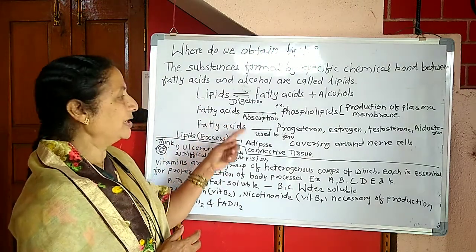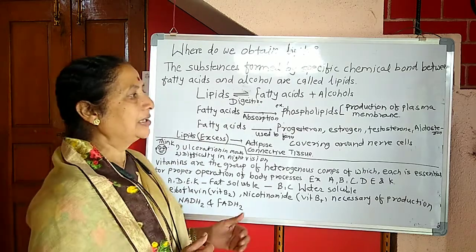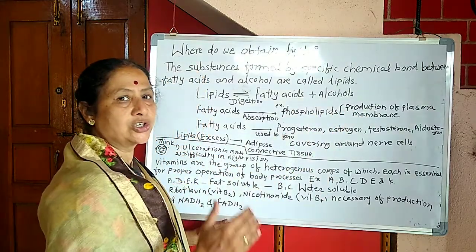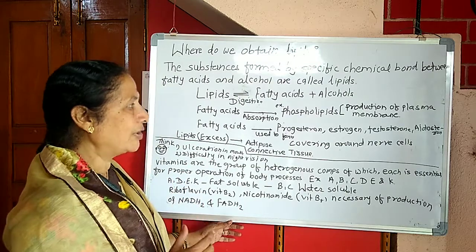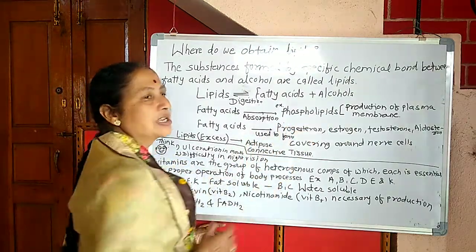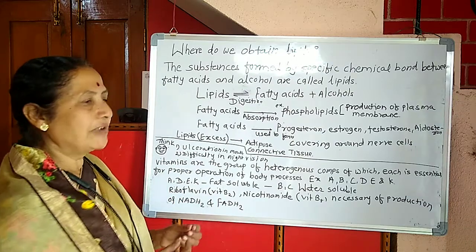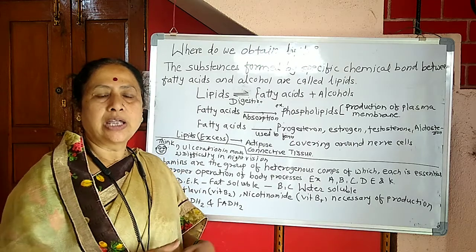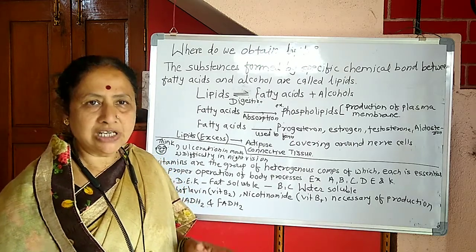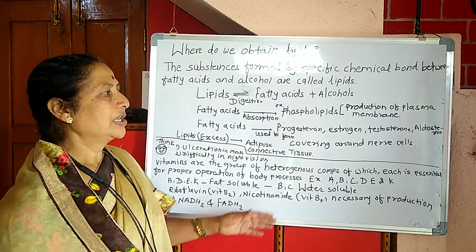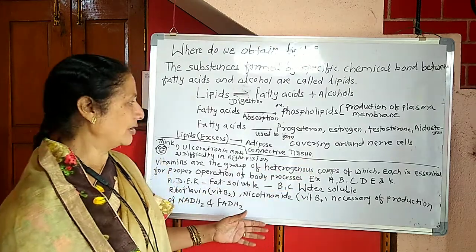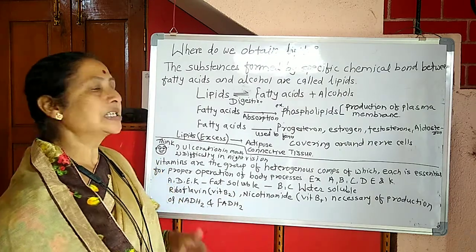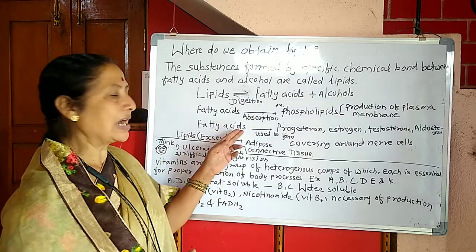When the fatty acids are absorbed in the body, production of plasma membrane occurs, and for this, phospholipids are formed. Means when the fatty acids are absorbed in the body, they are provided to each and every cell of the body, and thereafter the production of plasma membrane occurs. Not only is it restricted to the formation of plasma membrane, but there are several uses of these fatty acids.